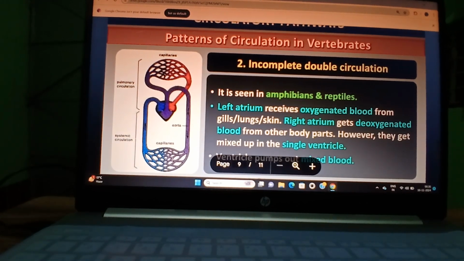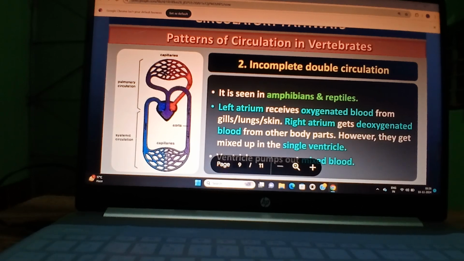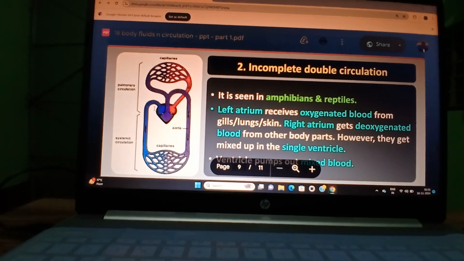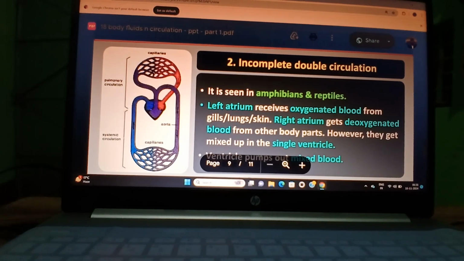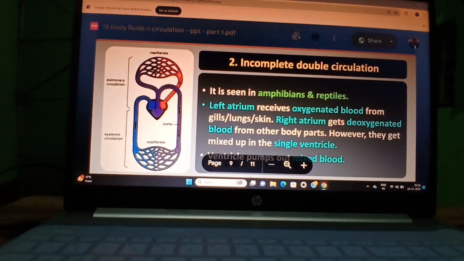Okay. And at the site of cell and tissue there are capillaries, so gaseous exchange takes place there, and after that deoxygenated blood again comes back to the heart, and it goes on the same way. Here, the left atrium receives oxygenated blood from the gills, lungs or skin.